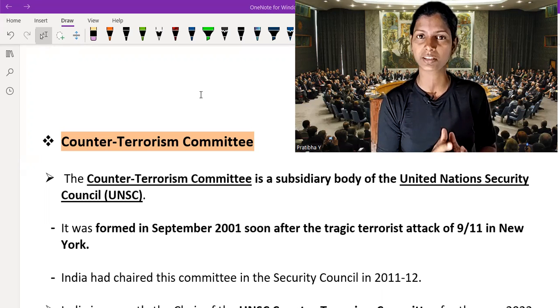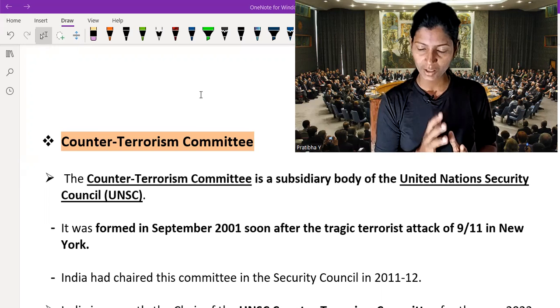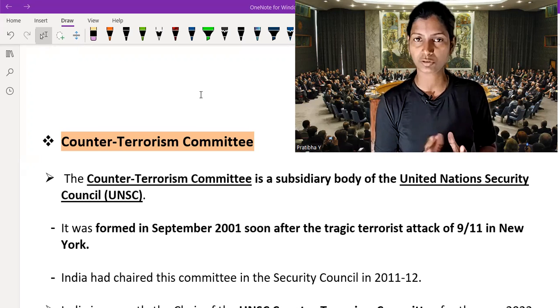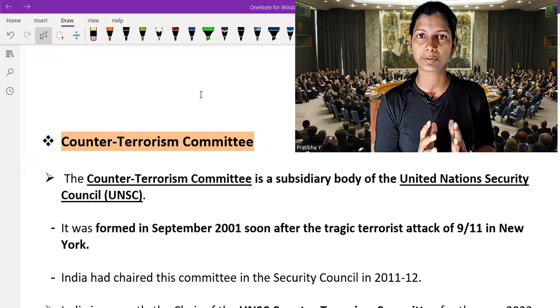The Counter-Terrorism Committee is in the news because in 2022 India chaired this committee, and in 2011 also India chaired it. So it is the second time India has chaired this committee. It was formed after the attack of 9/11 in 2001. Now we are going to talk very briefly about the Counter-Terrorism Committee.